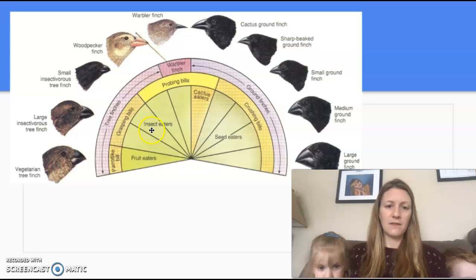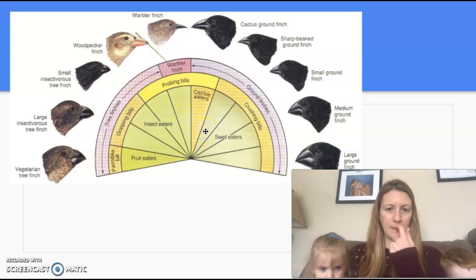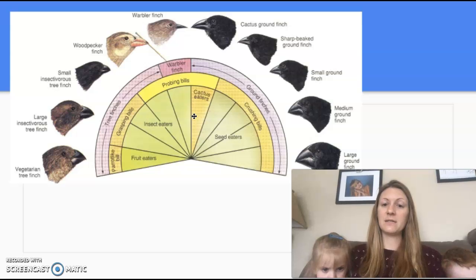You can see that they've got different types of bills based on what they're eating. So insect eaters kind of all have these same sharp, short bills so that they can get into that exoskeleton. Seed eaters, again, very sharp, that kind of stuff. So you can see that they're very similar with just minor changes.